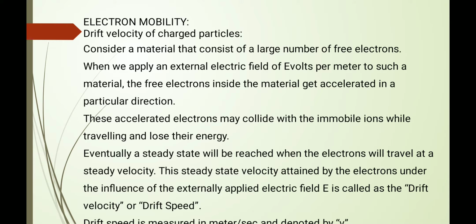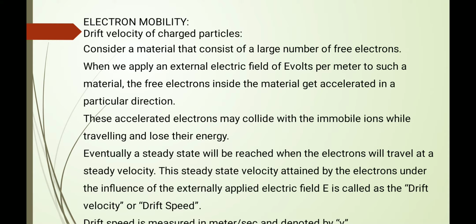So a steady state will be reached, where the electrons travel at a steady velocity. This steady state velocity attained by the electrons under the influence of the externally applied electric field E is called the drift velocity, or drift speed. It is measured in meters per second and denoted by v.